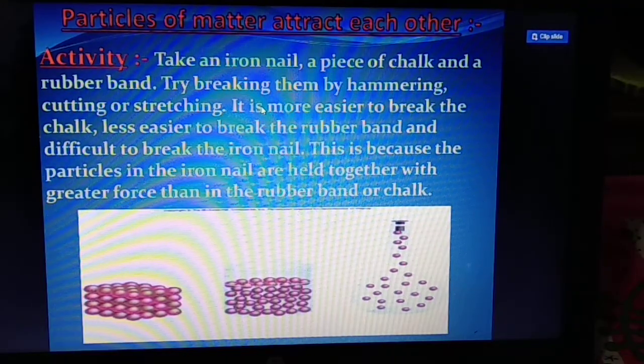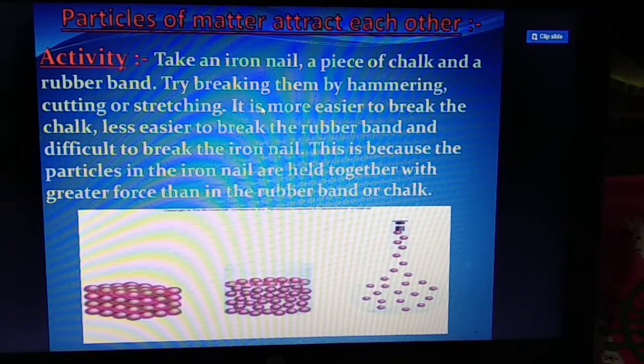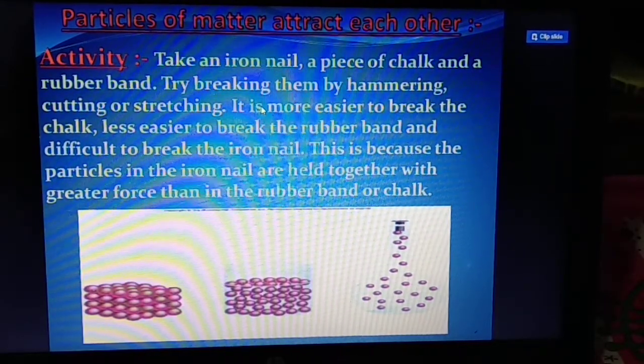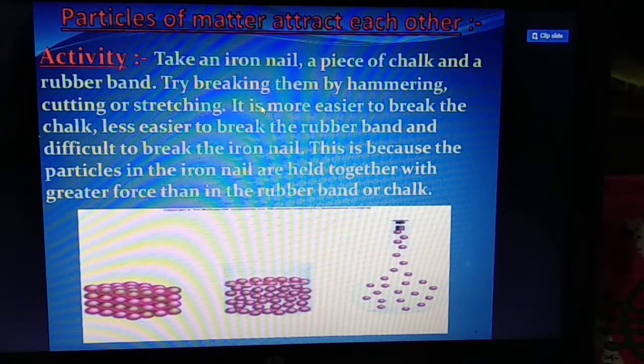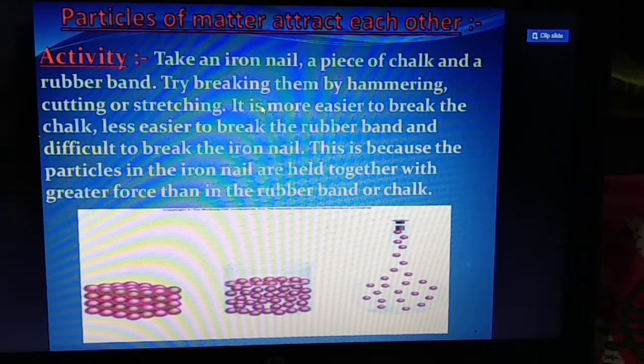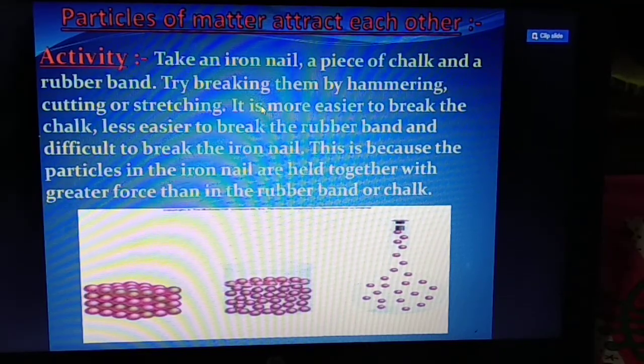It is easier to break the chalk, less easy to break the rubber band, and difficult to break the iron nail. This is because the particles in the iron nail are held together with greater force than in the rubber band or chalk. From this activity, we can say that particles of matter attract each other. Students, in this activity, you have taken three things. One is the iron nail, second is the piece of chalk, and third is the rubber band.